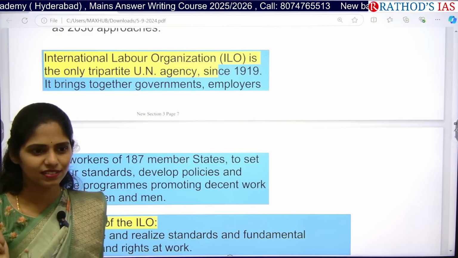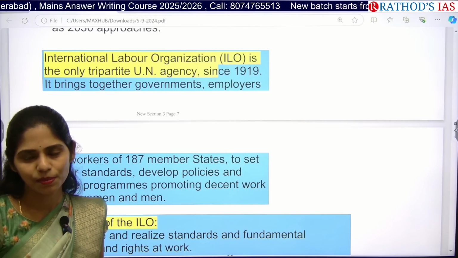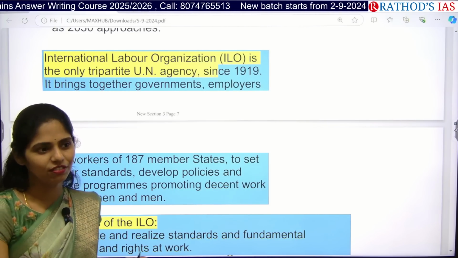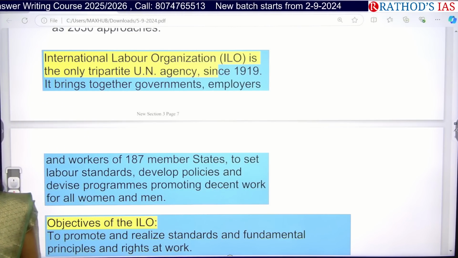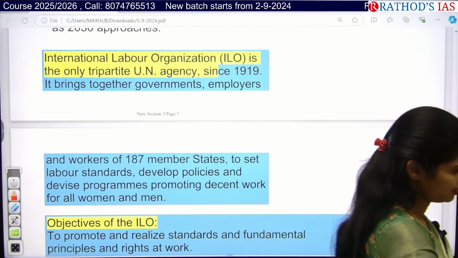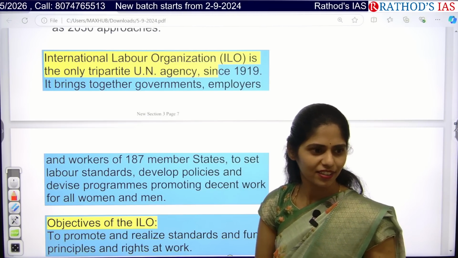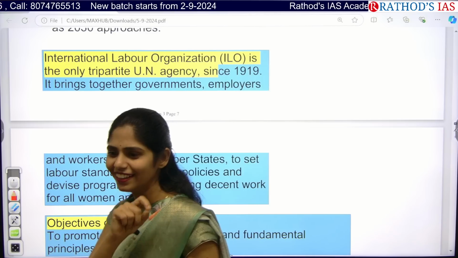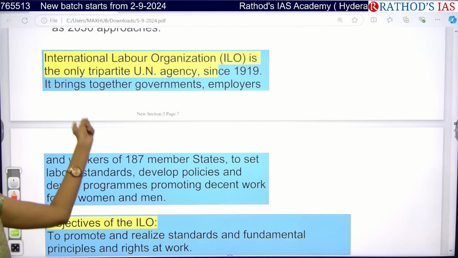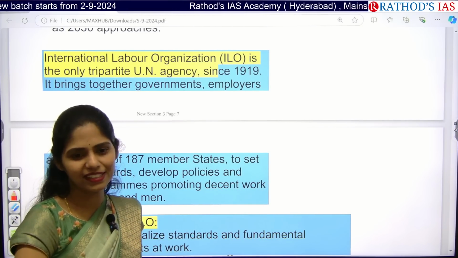Jallianwala Bagh massacre. So what happened in this Jallianwala Bagh massacre? The British general, General O'Dwyer, went for mass killings. Why had these people gathered at a place in a park in Amritsar? Because of the Rowlatt Act. So whenever you're reading about any organization, you have to connect it with that year and what was happening in our country at that time, so that you can make some interlinking.